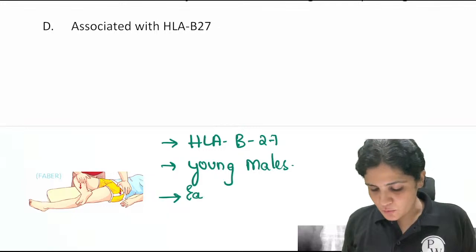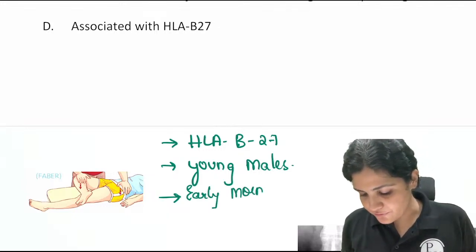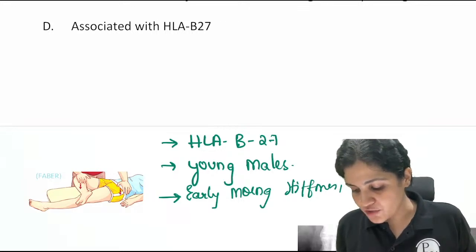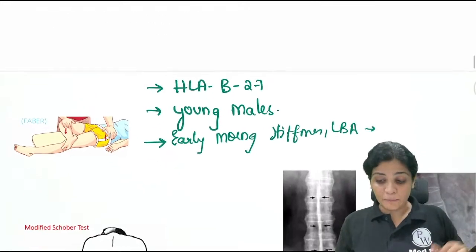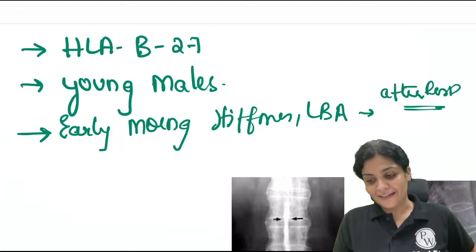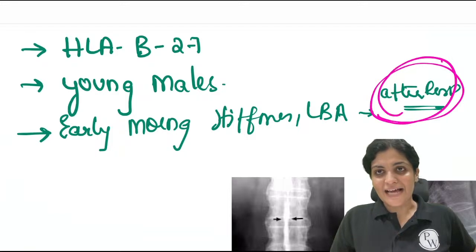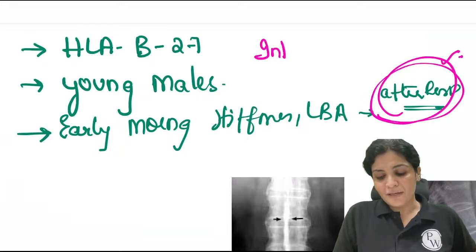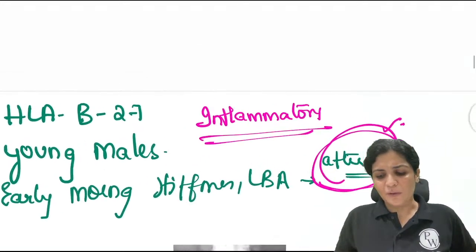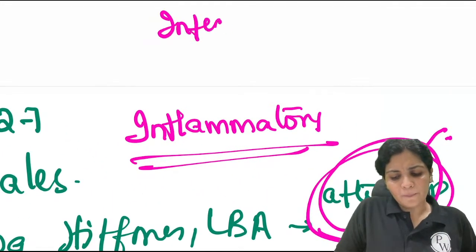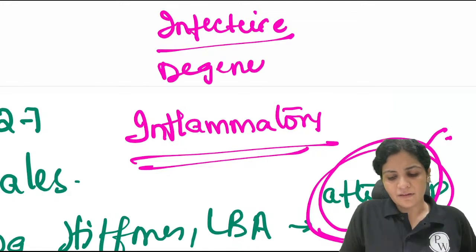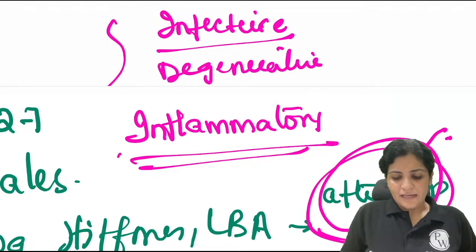So they usually present with early morning stiffness and low backache, very good. They present with low backache, which is very, very severe as they get up in the morning. That is after rest. Here lies the trick. Whenever something is present after rest, that is an inflammatory condition. Understood? So you have to always differentiate whether this is infective, degenerative, or inflammatory for the joints.